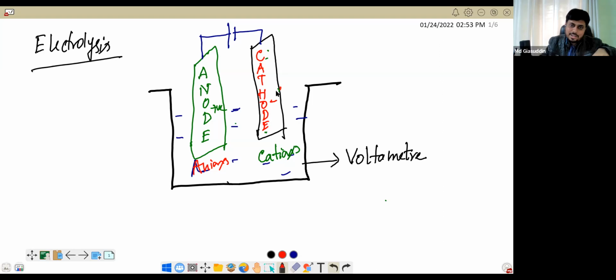Unlike charges always attract, that's why the cathode is negative, and the cations will be attracted by it.